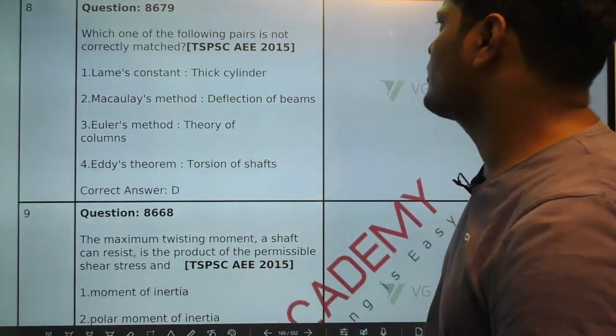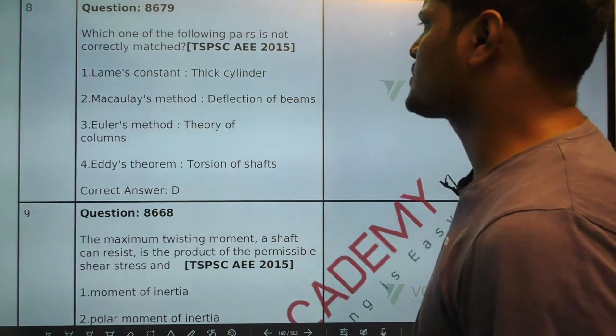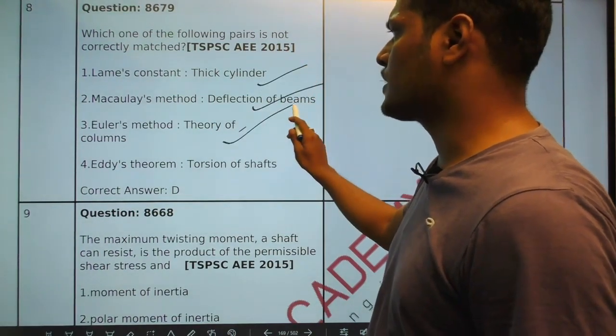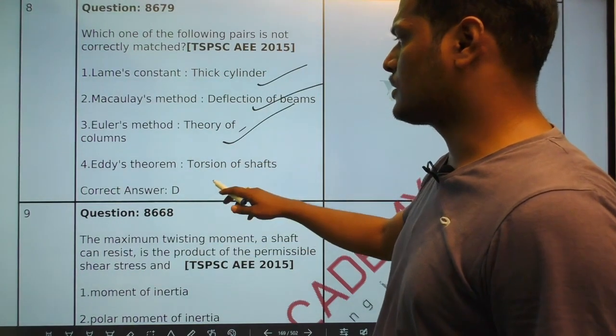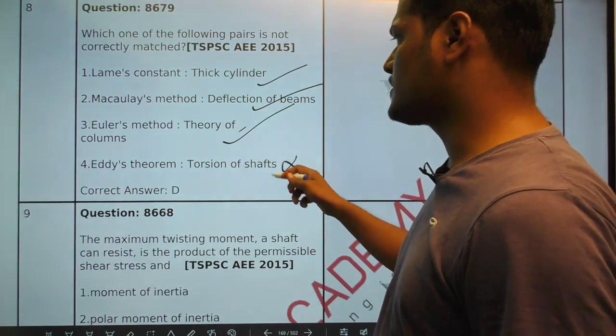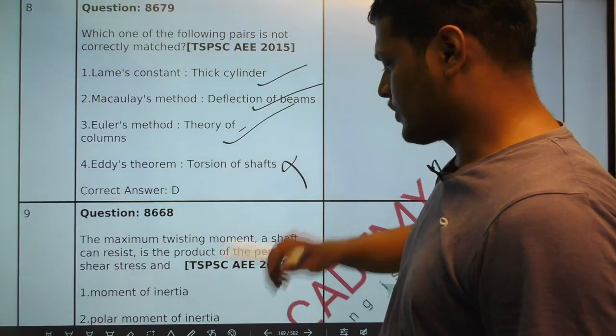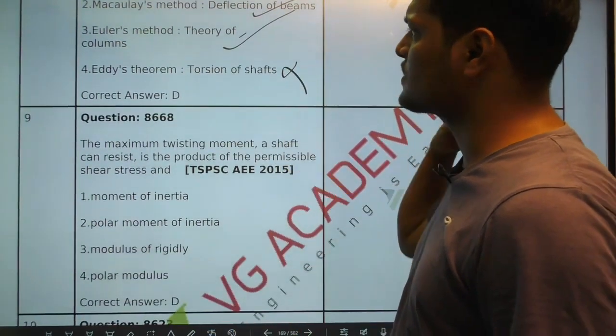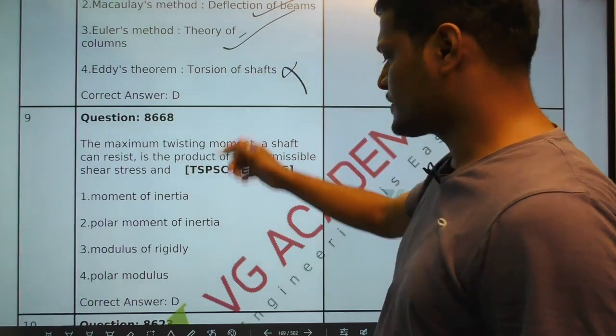Next, which one of the following is not correctly matched? Lamy's constant, Macaulay's theorem, Euler's theorem, buckling theorem, Eddy's theorem. Eddy's theorem is for arches and cables. So option D is the right answer.